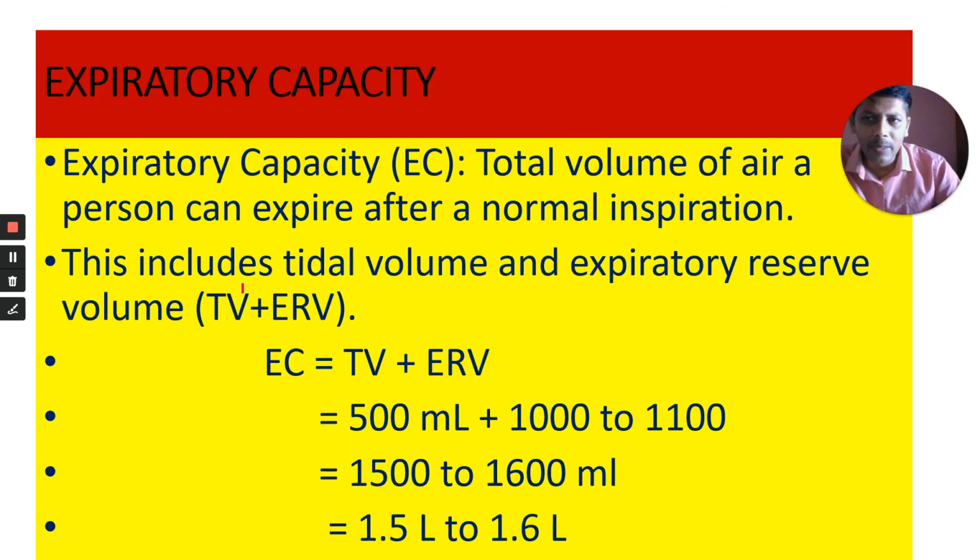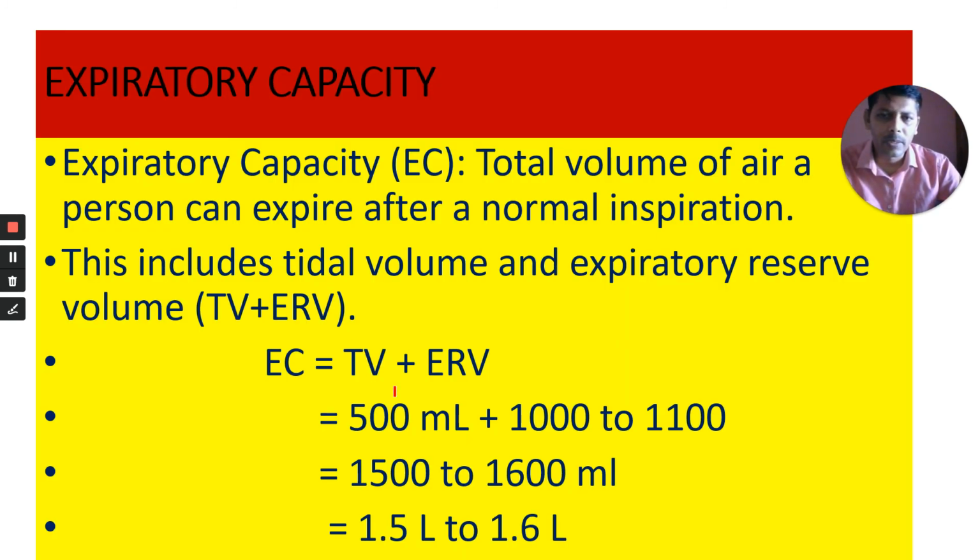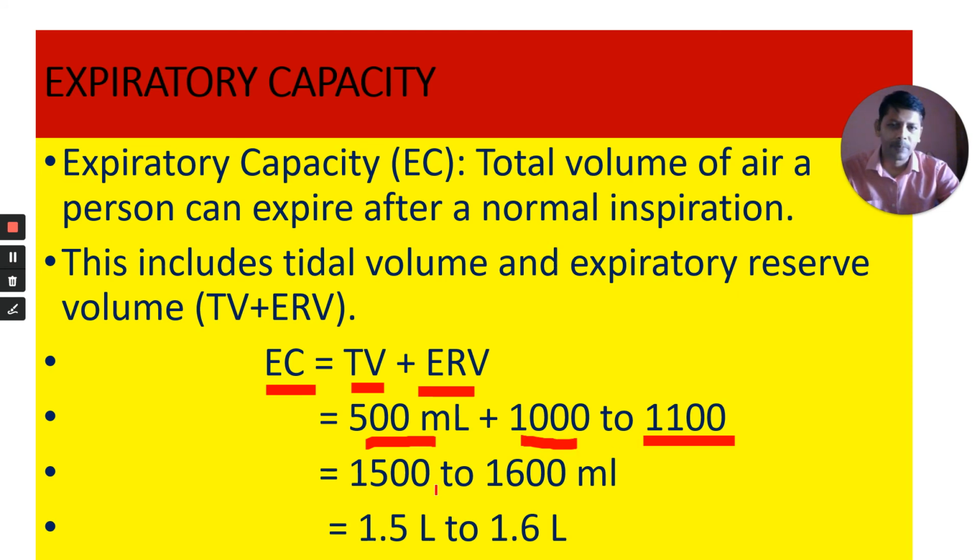These are the values of expiratory capacity. EC, expiratory capacity, is equal to TV plus ERV. Tidal volume 500 ml, expiratory reserve volume 1000 to 1100. By adding these two, you get 1500 ml.